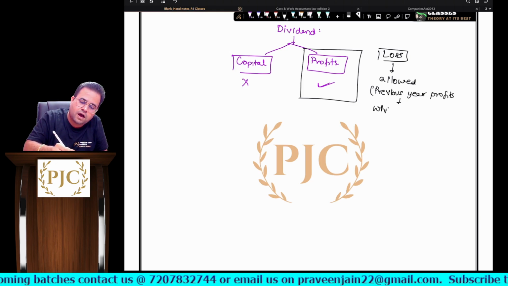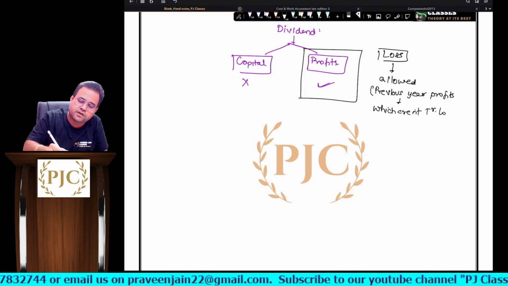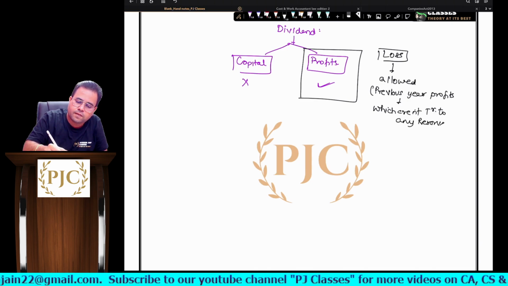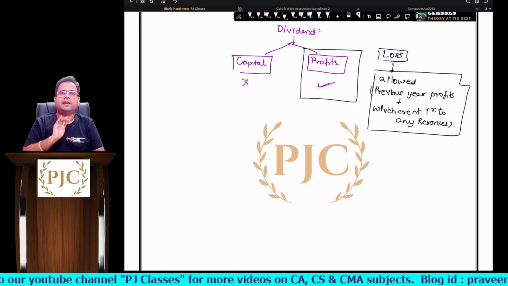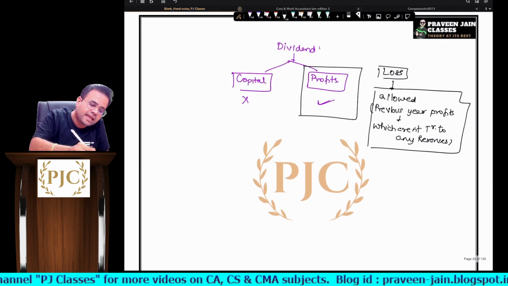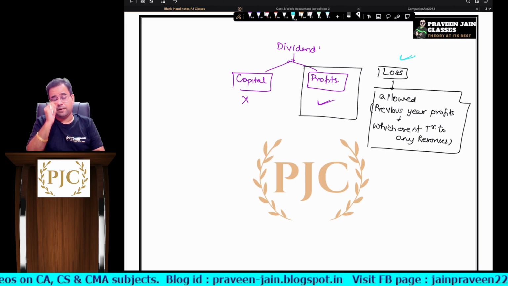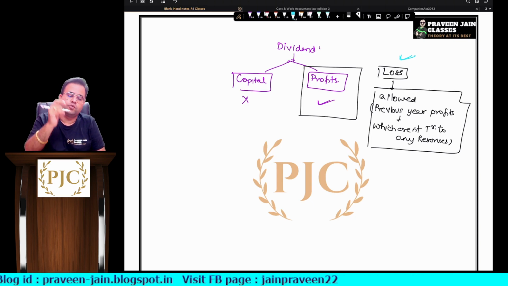Which are not transferred to any reserves, sir. So in other words, can a loss-making company, meaning in the current year they have incurred a loss, declare dividends, sir? The answer is yes, from the previous year profits which are not transferred to reserves.